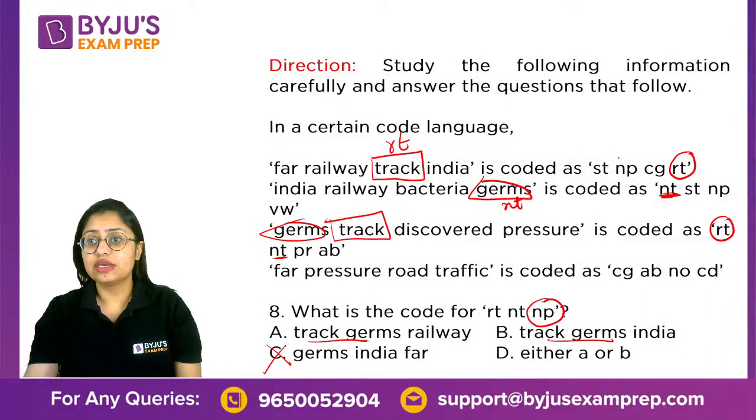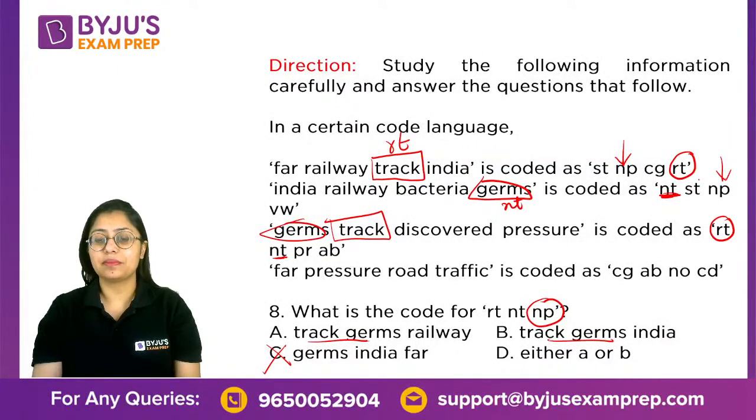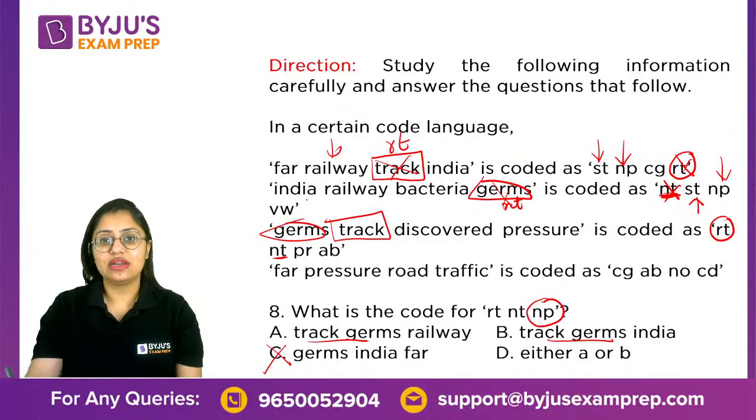NP in the first statement is there. NP in the second statement is there. Okay. So if you know these codes, let's just eliminate them. Do I have ST common as well? It is railway, India in both the cases.